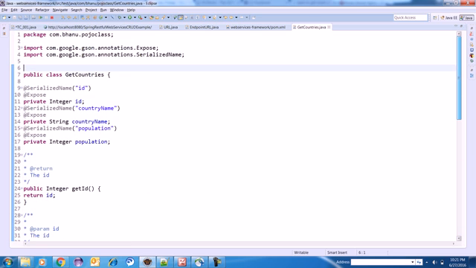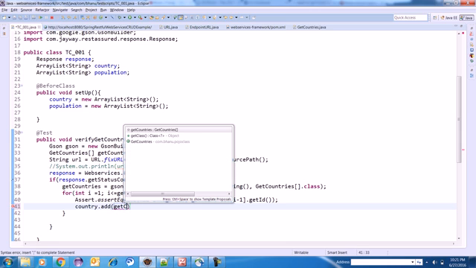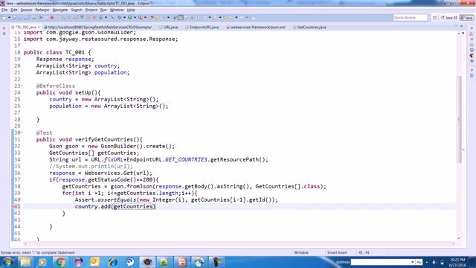When we make the object of that class, we can access the methods of that class. So this is my reference get countries.